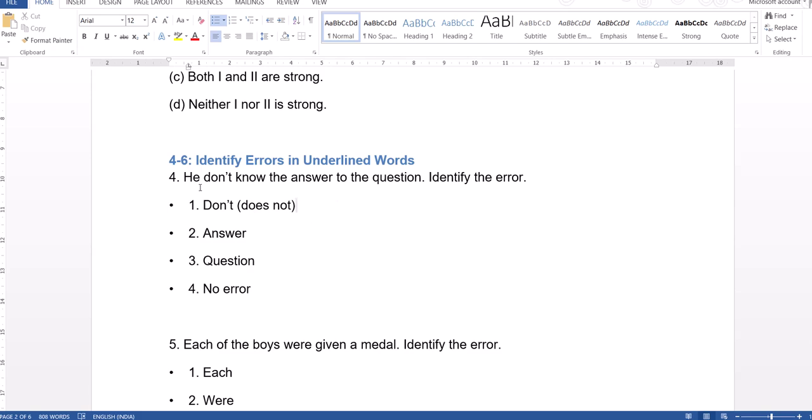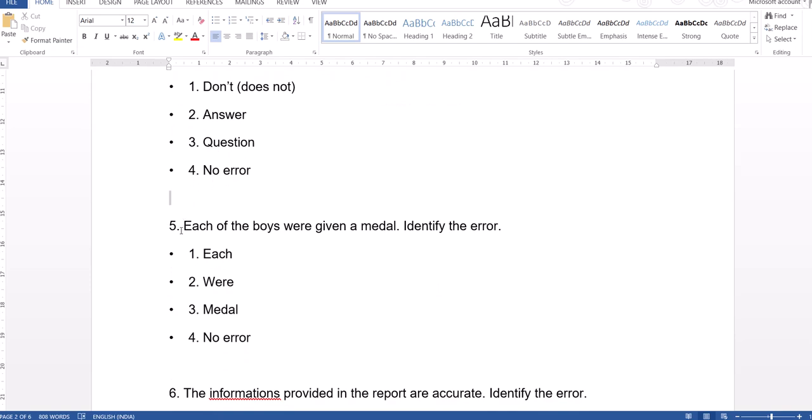If subject is singular, verb should be singular. Any verb that ends with s is singular. Any subject that ends with s is a plural subject. So verbs and nouns are inverse.